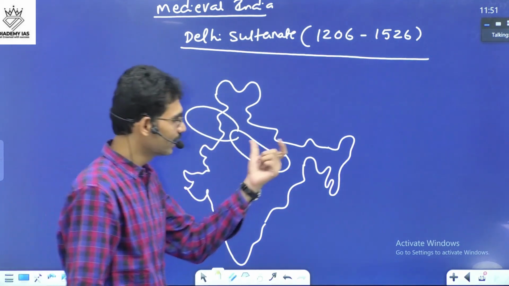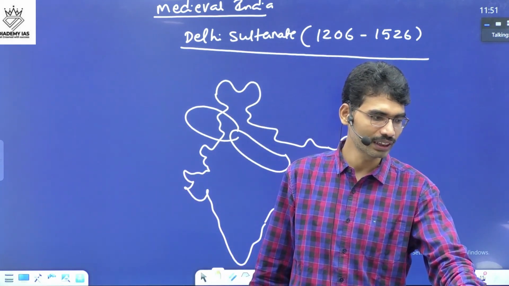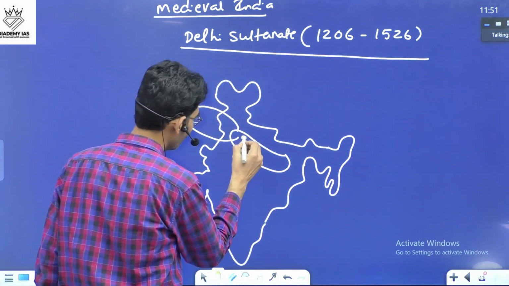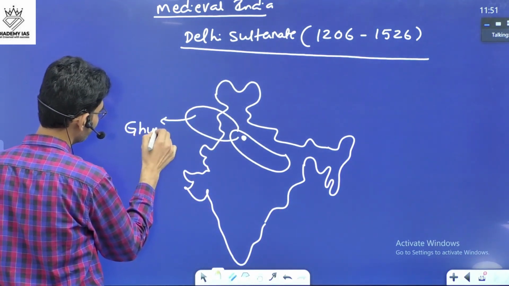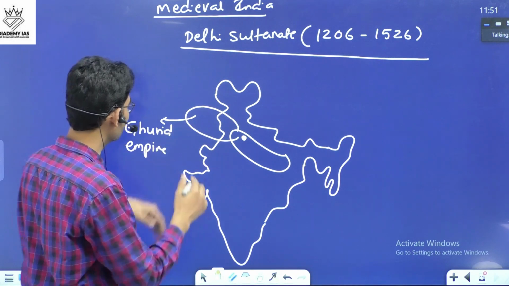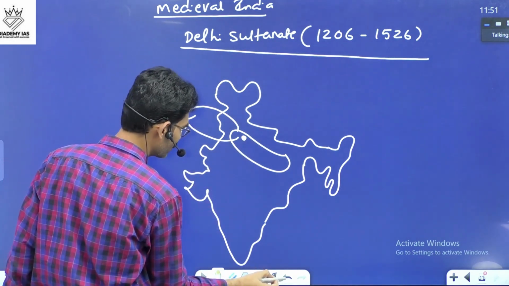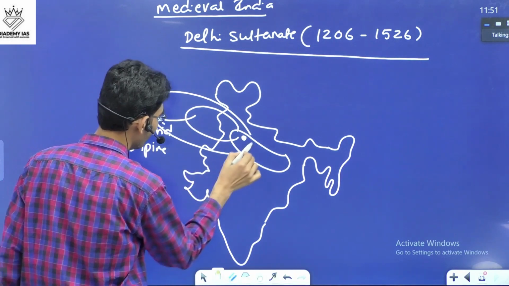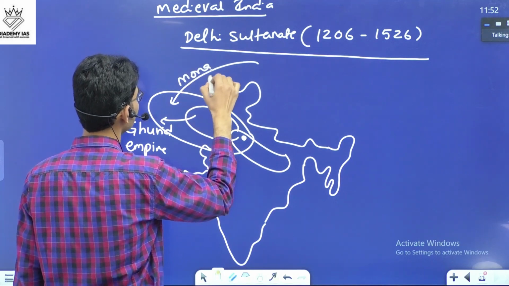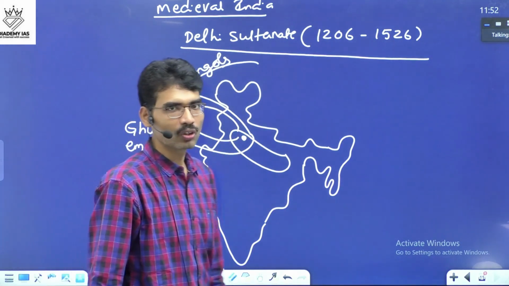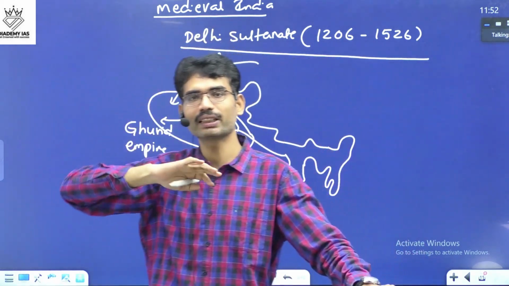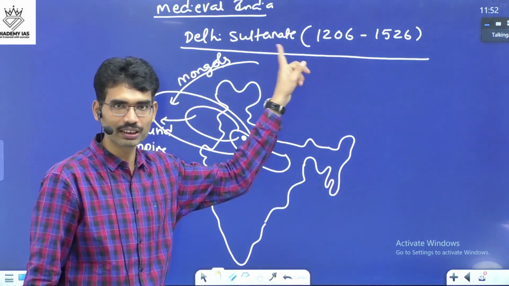Initially, the Delhi Sultanate was not independent. It was established as part of the Ghurid Empire. Ghur is a place in Afghanistan. So this is how it happened in the initial phases. And due to continuous Mongol attacks, they completely decimated these empires under the leadership of Chengiz Khan.